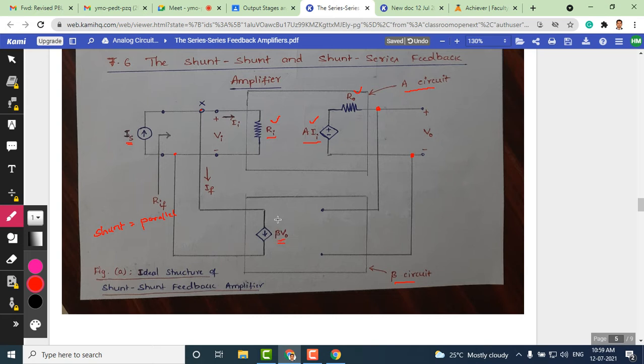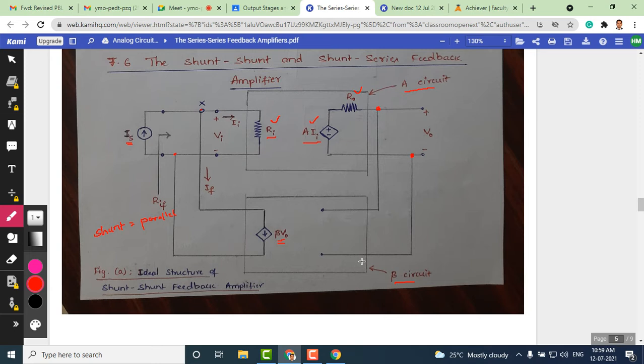That is a current source, not a voltage source. This current source, beta times V naught, is the magnitude of current that comes here and goes back to the amplifier input stage. This current, IF equal to beta V naught, gets mixed with the source current IS, and that gets applied to the amplifier input, which is IA. These are the various things one needs to understand with reference to the shunt feedback amplifier.